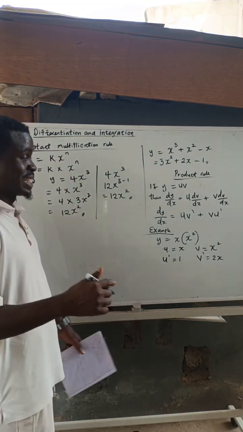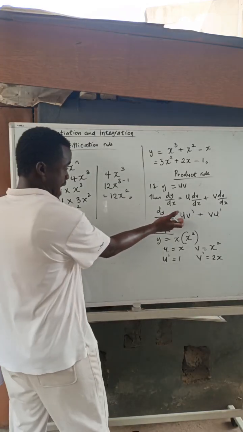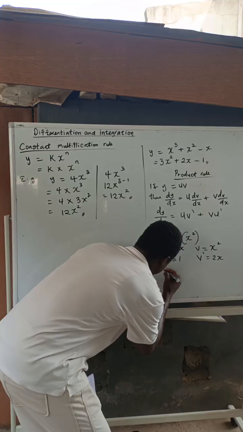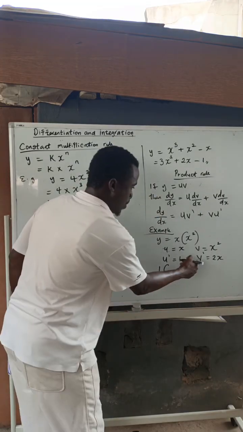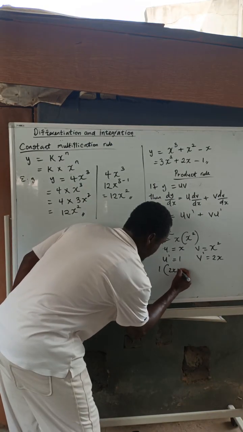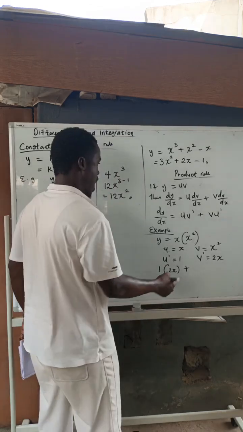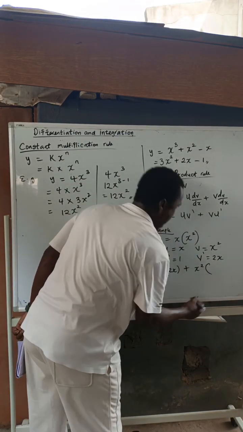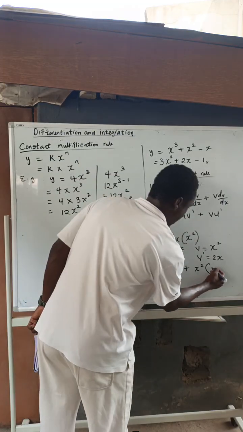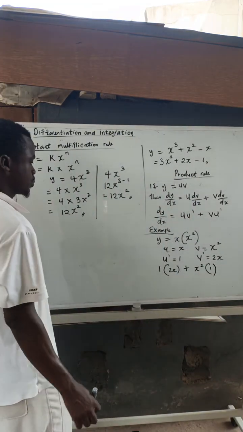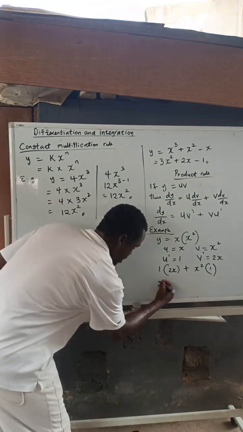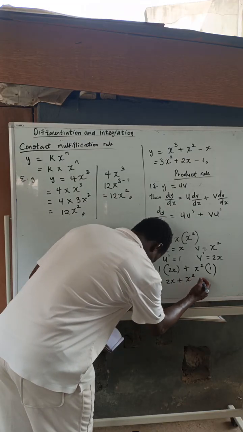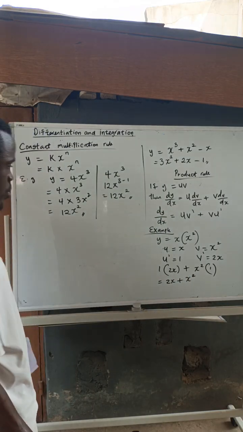Now, let's input it into the rule. Our u is 1. So 1, open bracket, our v prime is 2x, plus our v is x raised to power 2, and our u prime is 1. So doing all this gives us 2x plus x squared.